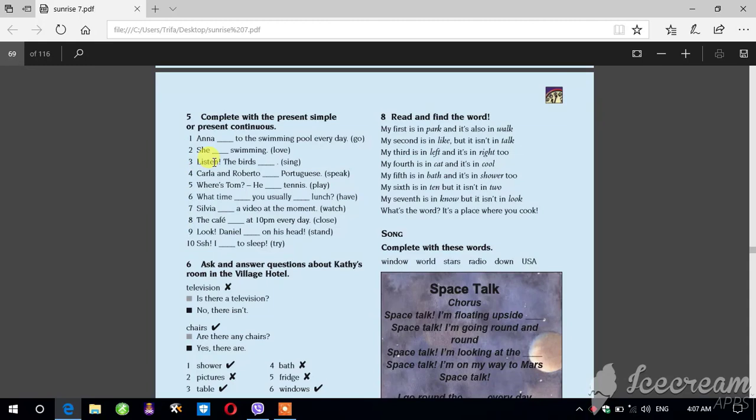Listen for present continuous. Where is Tom? This is for present continuous. Look, present continuous. Shh, present continuous. At the moment, present continuous. And we have every day for present simple.